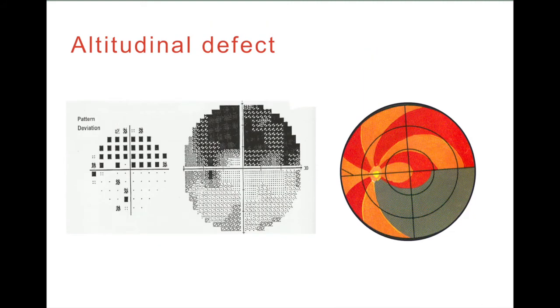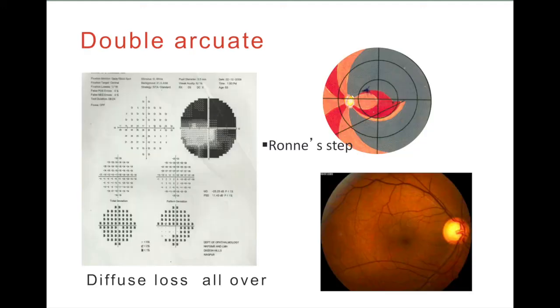The altitudinal defect is seen in a similar fashion. When it is a broader defect, then it is called altitudinal defect. The double arcuate scotoma: when the defect is also seen in the other hemisphere, we get a double arcuate scotoma. And in this, we also get a Ronne's step, a step-like defect at the horizontal raphe, because the superior fibers do not cross the horizontal raphe and mix with the inferior fibers. So we get a defect called Ronne's step.